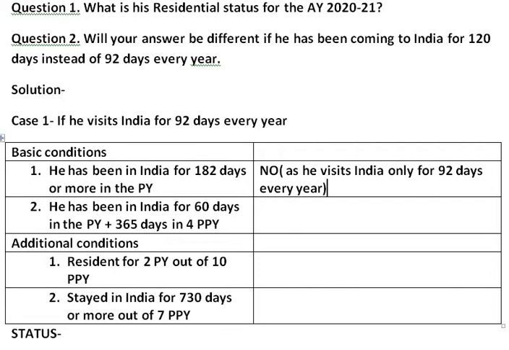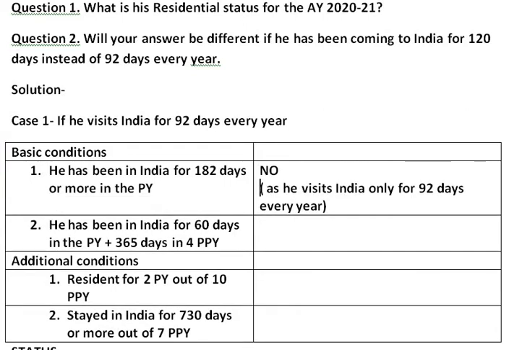Now let us check the basic condition number 2. The basic condition number 2 is whether he has been in India for 60 days in the previous year. This is the first half of the condition, that is 60 days in the previous year. What is our answer? Yes, he stays in India for 60 days in the previous year as he visits India for 92 days.